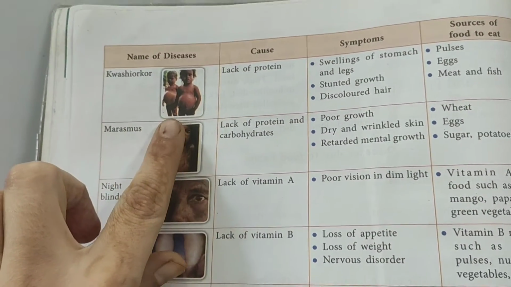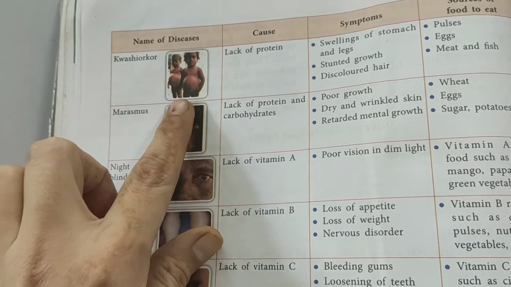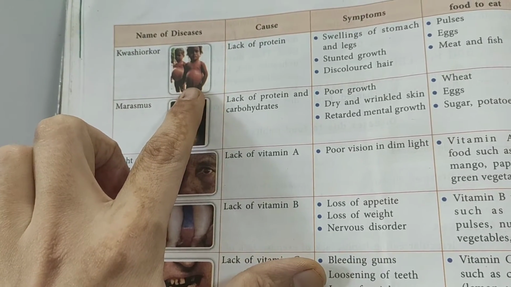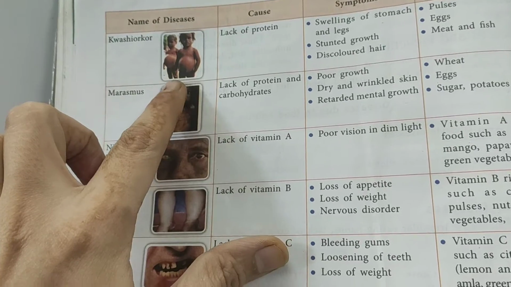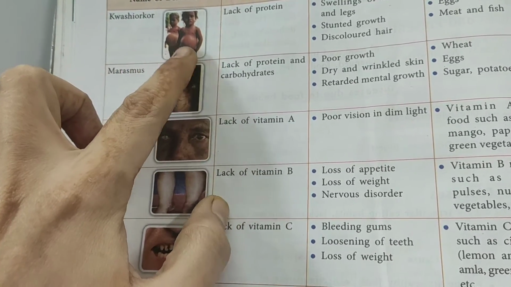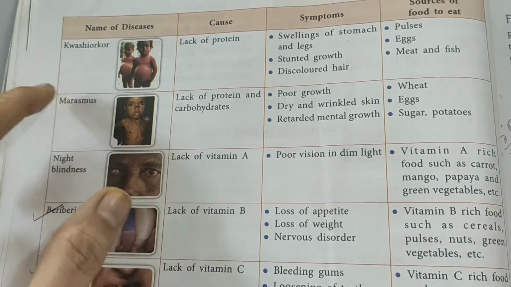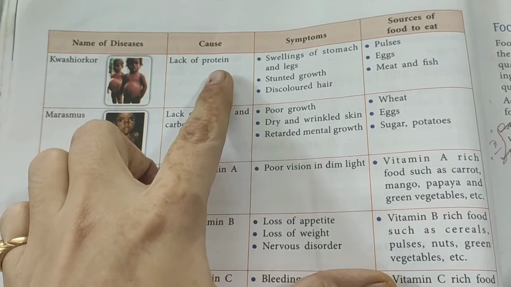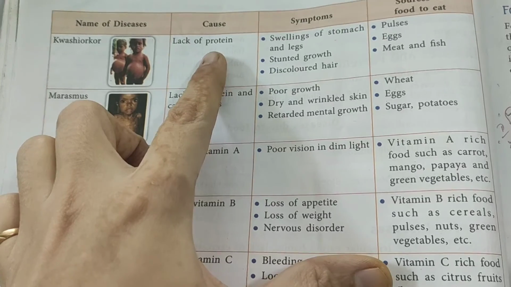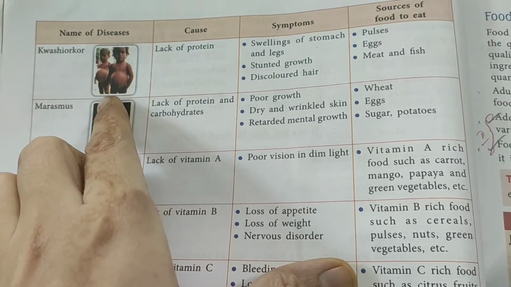See these two children here. You will find that their stomachs are swollen, isn't it? The growth is stunted and the body is very thin, whereas the stomach is all swollen. What is this? This is caused by lack of protein. Those who don't have protein in their diet get this disease.